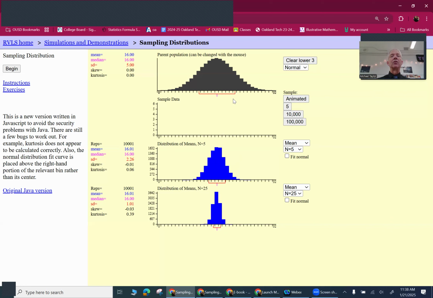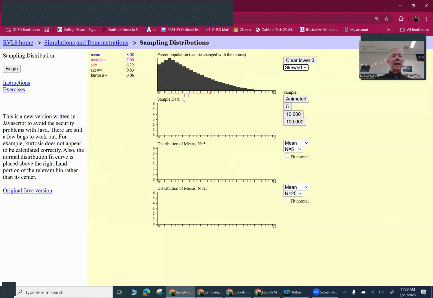All right, now here's the really powerful part. This is normal. This is normal. Let's switch to where I've got it skewed. So skewed, the middle of this thing is 8. I'm going to do 1, 2, 3, 4, 5, just so you can see what's happening. And it's going to put 1 there. Oh, it's doing the bottom one too. Okay, I'm going to do 5.